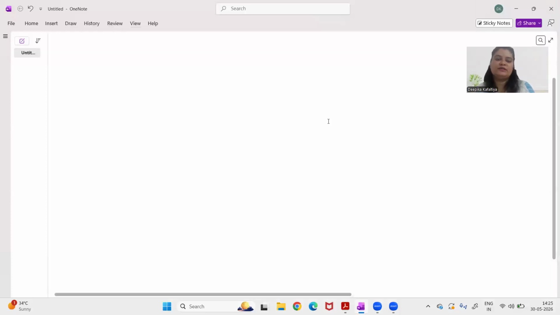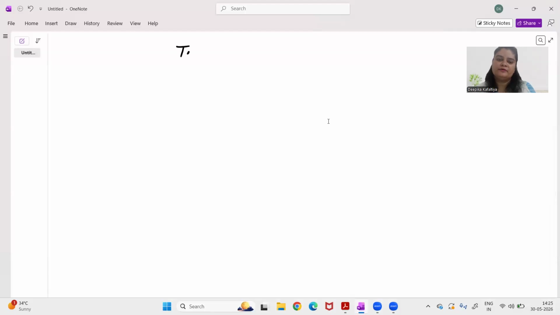So yes, today's topic is called time value of money. So we'll understand what time value of money is all about, and then we'll understand some key terminologies which are related to time value of money, and we'll do some calculations in Excel.